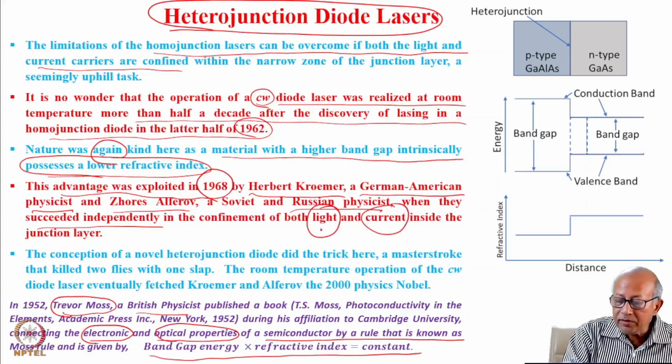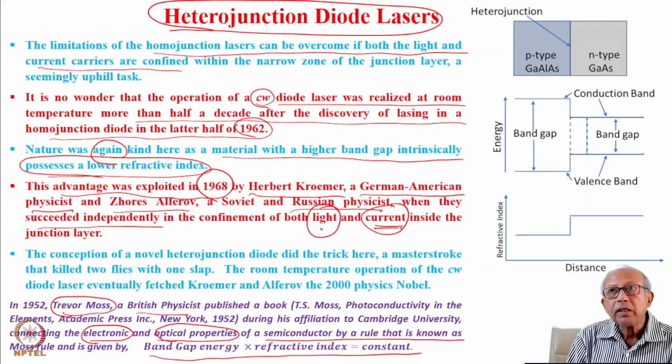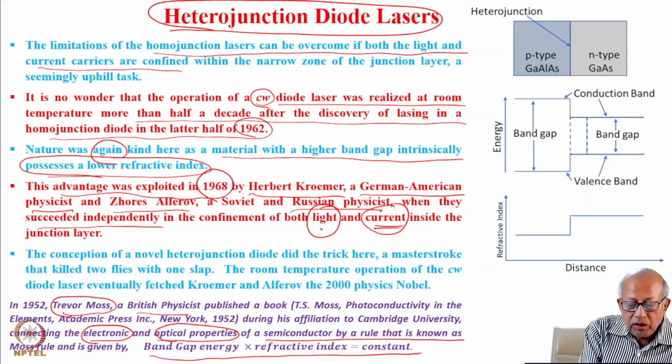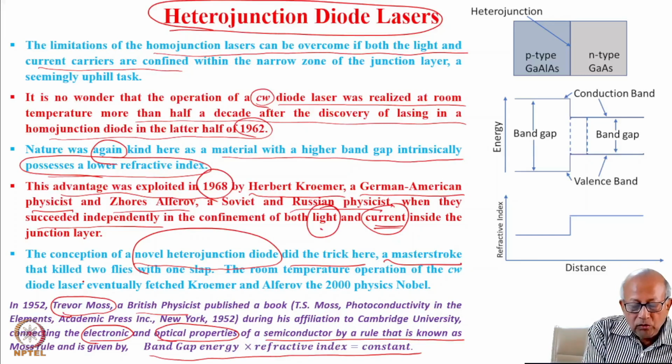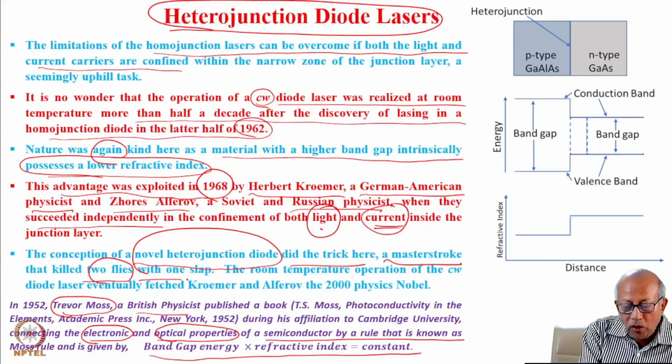That means light and the charge carriers inside the junction. The conception of a novel heterojunction diode did the trick here, a master stroke that killed two flies with one slap.